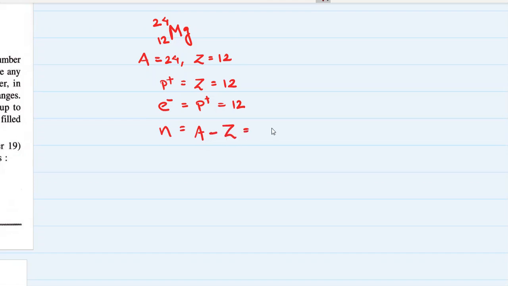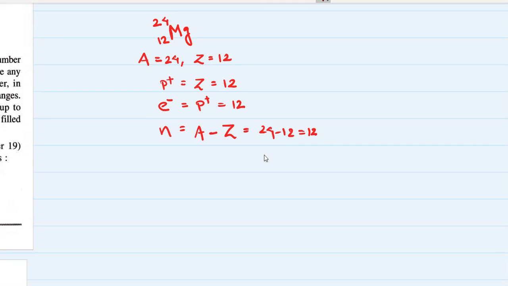How? Now you can figure out the mass number, 24, the atomic number, 12, the number of protons, which is equal to the atomic number, which is 12, and the number of electrons, which is equal to the number of protons, which is 12 as well. What is the number of neutrons? Although they are not required for finding electronic configuration, still I would find it: mass number minus atomic number, 24 minus 12, which is 12.